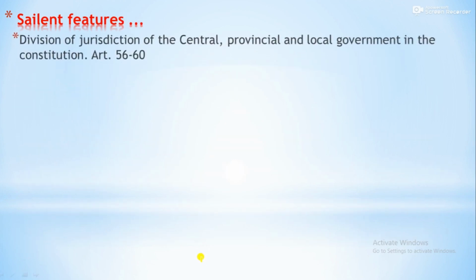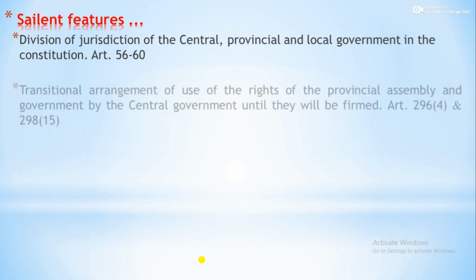Divisions of jurisdiction of the central, provincial, and local government in the constitution. If you see Articles 56 to 60 of the constitution, there is a division of jurisdiction of the central, province and local government. That means division of state power, structure of the state, distribution of state powers, exercise of financial powers, that is clearly clarified by the Constitution.